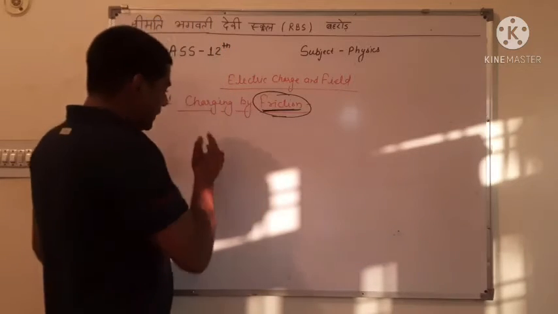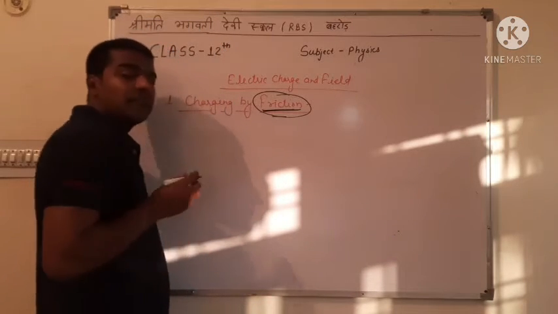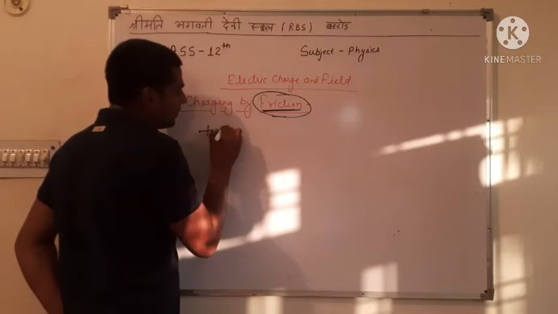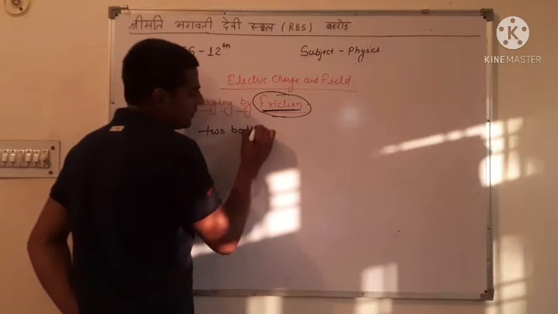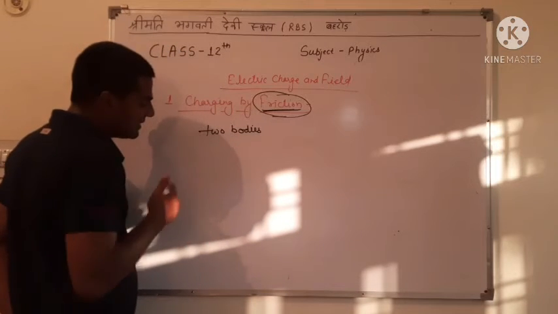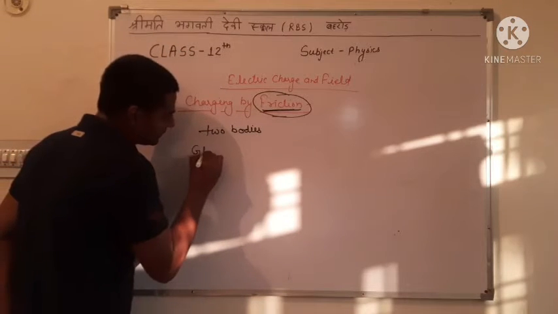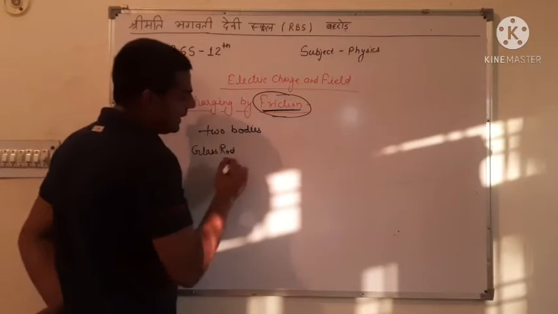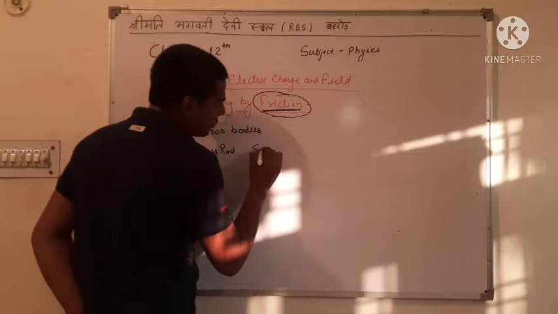Here we have two bodies. Let us consider first is a glass rod, and second is silk cloth.